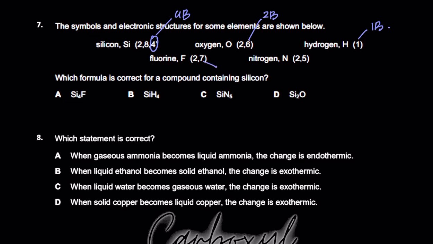And fluorine is in group 7. It needs 1 electron to become stable. Therefore it makes 1 bond. Nitrogen is in group 5. It needs 3 electrons to become stable. Therefore it makes 3 bonds. Now we have to check out the formulas, right?